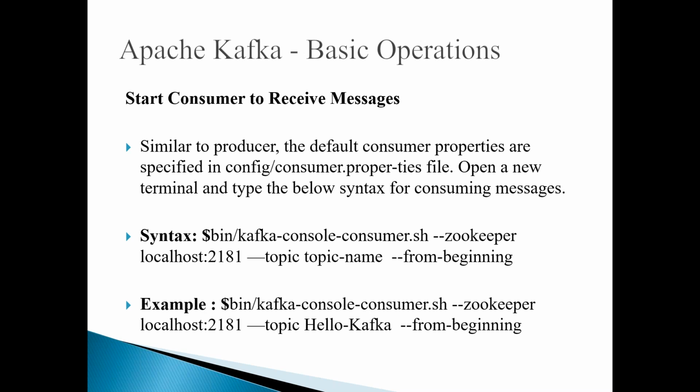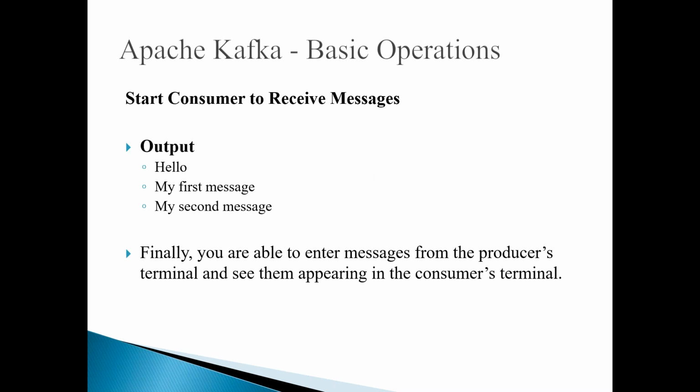So that is the syntax, and the example is also like this. We give kafka-console-consumer.sh, zookeeper is localhost:2181, and the topic name is hello Kafka --from-beginning, so that it will show the output like this: hello, my first message, and my second message. Because as of now, three messages are stored on the disk as a part of the topic, and this is handled by the broker. Whenever you say from the beginning, it will consume all the messages one after one.